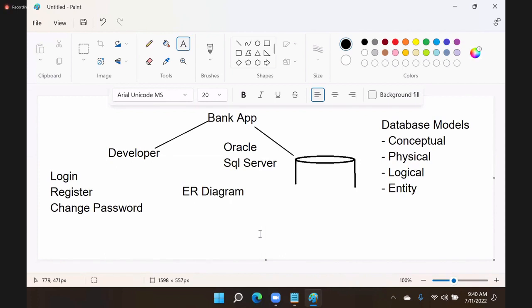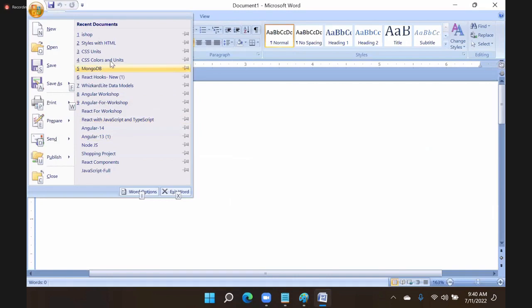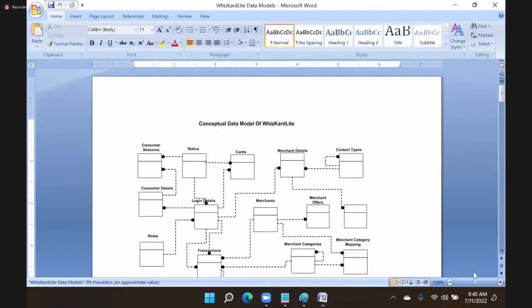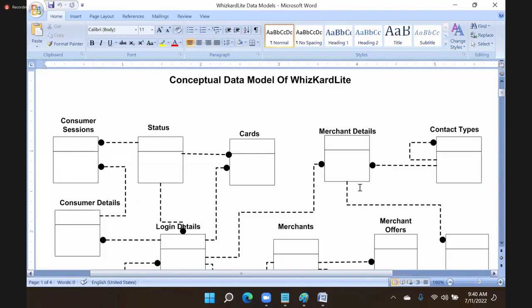I will show you a sample project related data. You see, this is a sample project related data. This is the conceptual model. A conceptual model looks like this. This is just an example of some sample project. It contains information about the modules that need data.